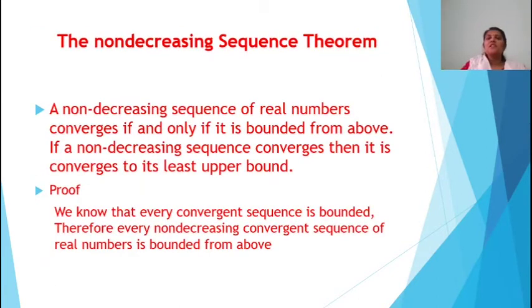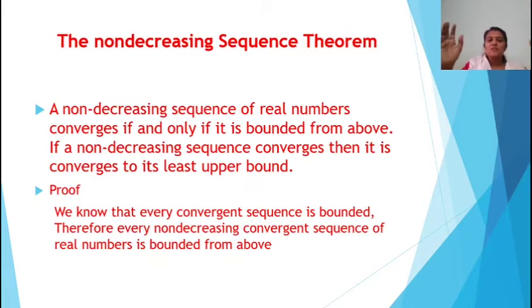Next theorem is the non-decreasing sequence theorem. A non-decreasing sequence of real numbers converges if and only if it is bounded from above. If a non-decreasing sequence converges, then it converges to its least upper bound. This is the statement of the theorem. So this is an if and only if theorem, so we have to prove both parts.